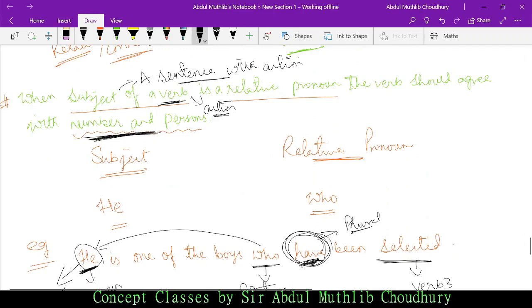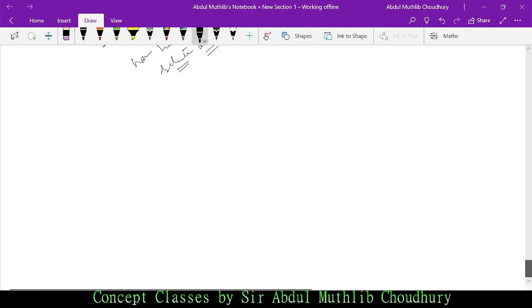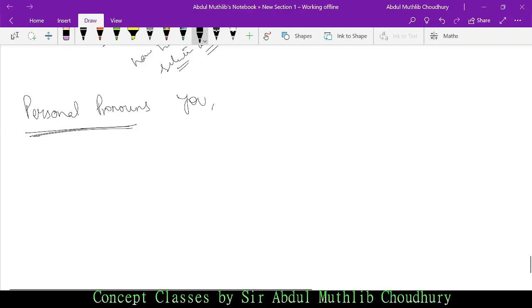Moving ahead with pronouns, it brings us to another concept named personal pronouns. Before I move ahead with personal pronouns, see, these are some examples of personal pronouns. When you have these in a sentence, these are personal pronouns. When to use he, when to use you, we shall learn.